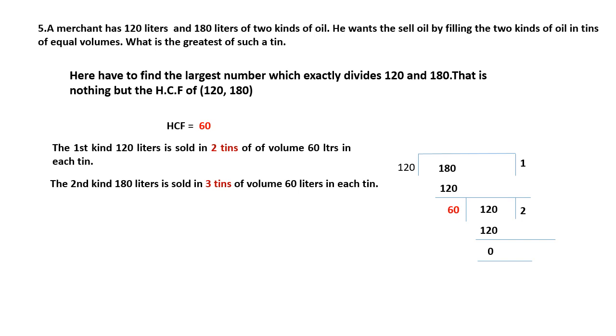I hope you understood this one. It's very easy. First you have to find out the HCF of 120 and 180. So you will get 60 as the HCF. Then divide to find how many tins they can use, and what the volume of the tin is. The volume of the tin is the same for both oils, but the number of tins is different because the oil quantity is more. That's it. As the greatest volume of each tin is 60 liters.